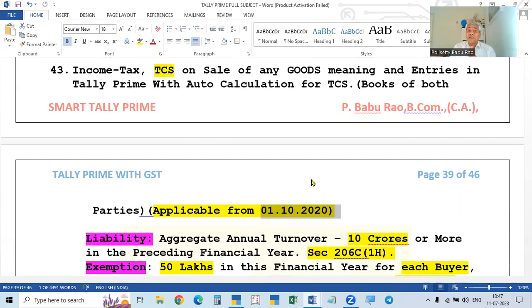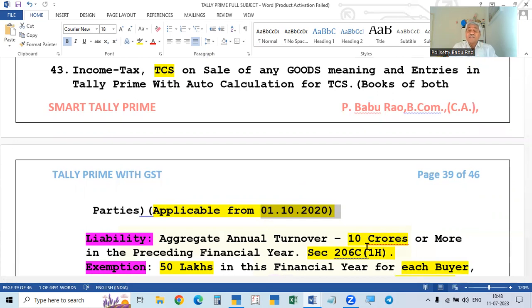In the previous financial year, the aggregate annual turnover, that is one year's turnover, including goods, services, taxable, not taxable, exempted, all sales, if it is more than 10 crores, then in this financial year it is his liability to collect tax in addition to the invoice price from the buyers.